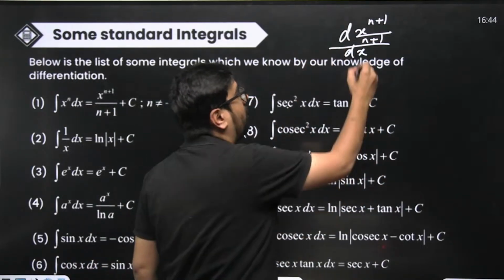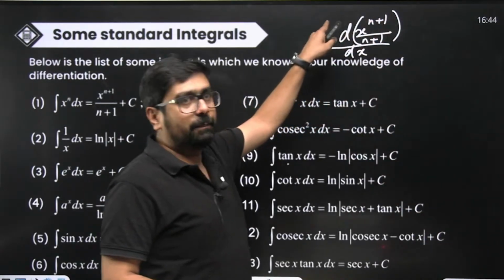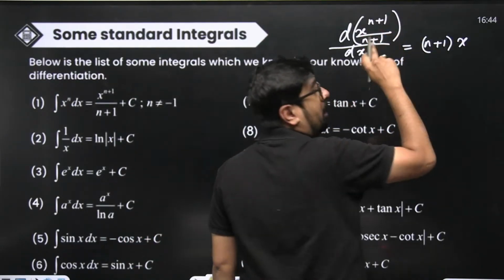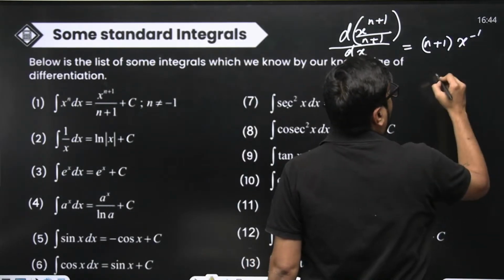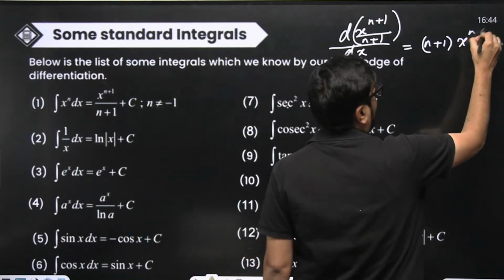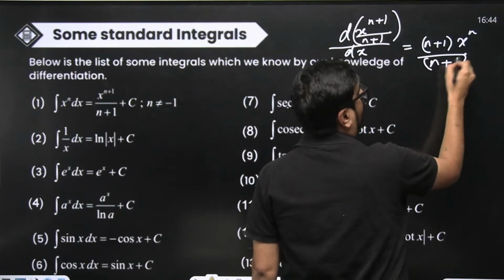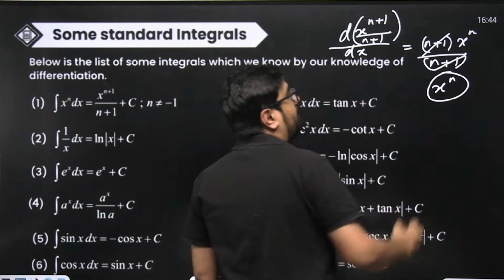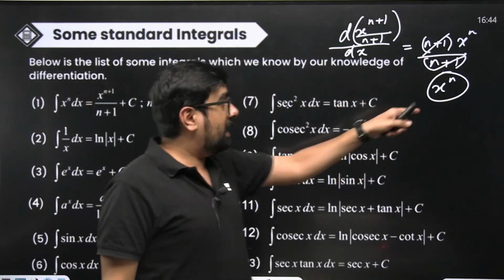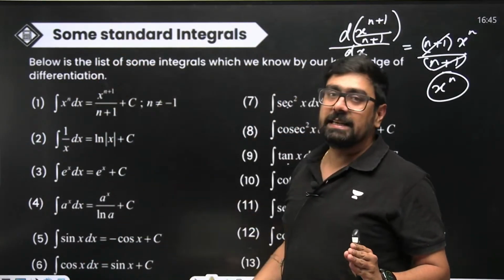What will be the derivative of x to the power n plus 1 upon n plus 1? You know how to find the derivative. You bring n plus 1 in front, and x to the power becomes n plus 1 minus 1, which gives just x to the power n. And 1 upon n plus 1 is a constant, so it gets multiplied. Now this n plus 1 gets cancelled, and what do we have? x to the power n. So when we differentiate this, we get x to the power n, and when we integrate x to the power n, we get back that function. Everywhere you can see its connection.